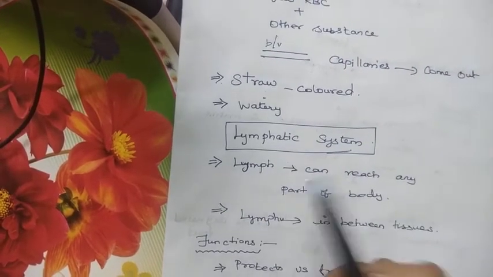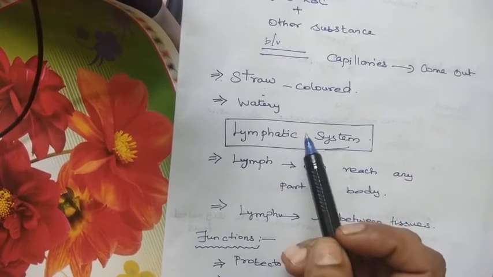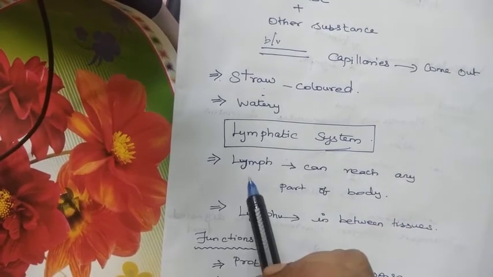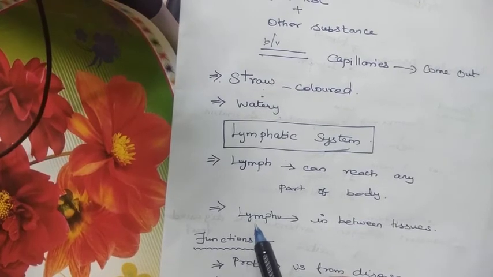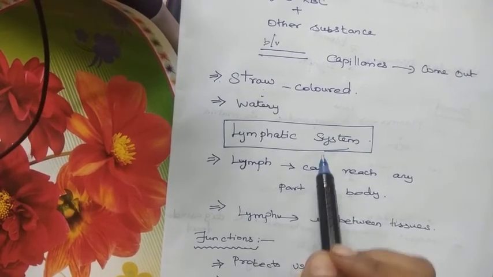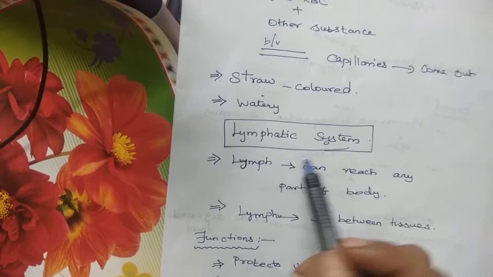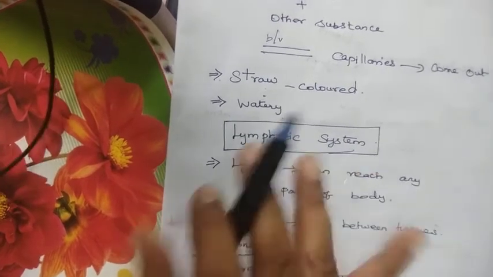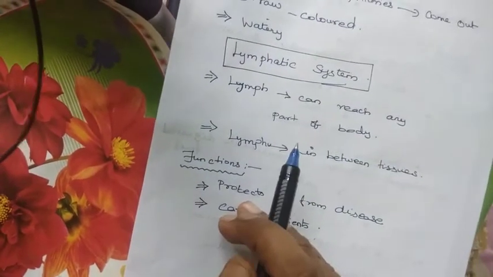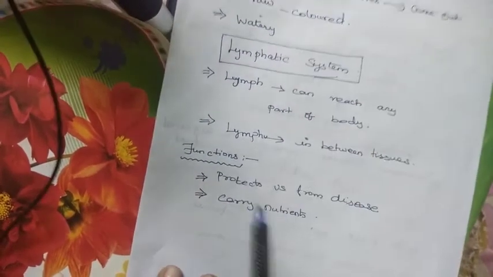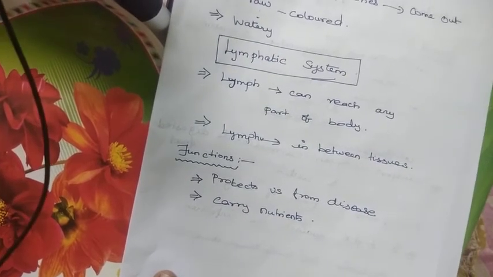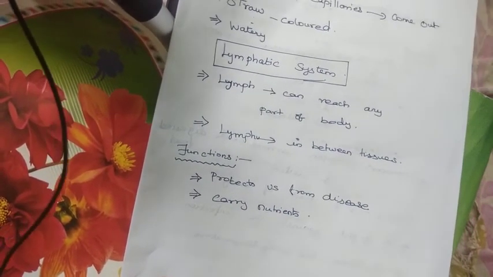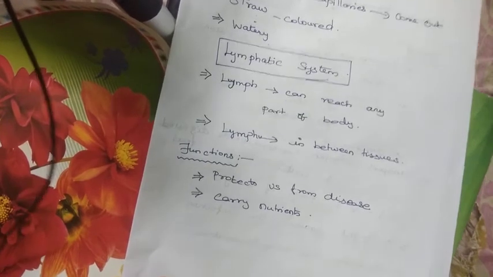Next, we'll see where it is present and the special features. The lymph is seen between the tissues so that it can reach any part of the body. Now, let's see the functions of the lymph. The main function of the lymph is to protect us from diseases, and it carries nutrients.